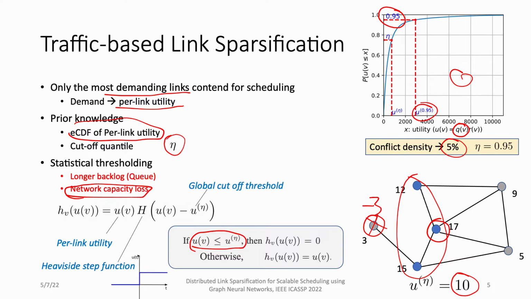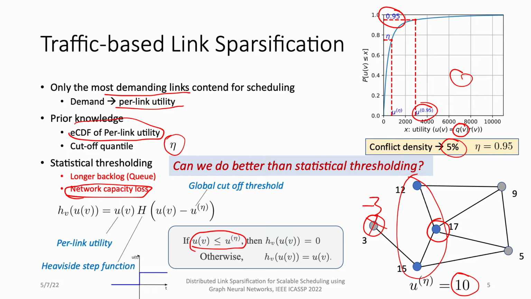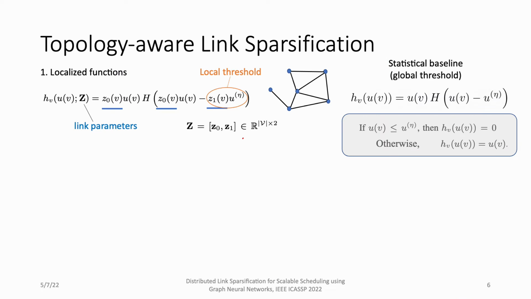So the question is, can we do better than this statistical thresholding? What we come up with is a localized function, which is modified from the statistical baseline. Here we introduce two additional parameters, z0 and z1. We call these link parameters. The link parameters can set different local thresholds for different links.